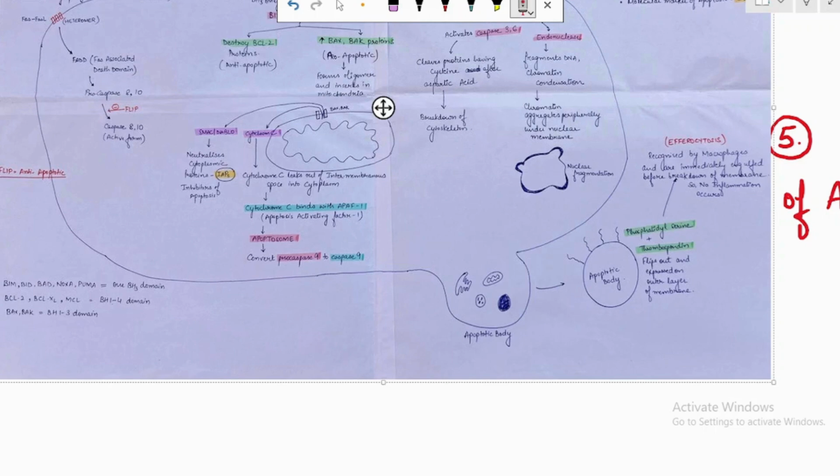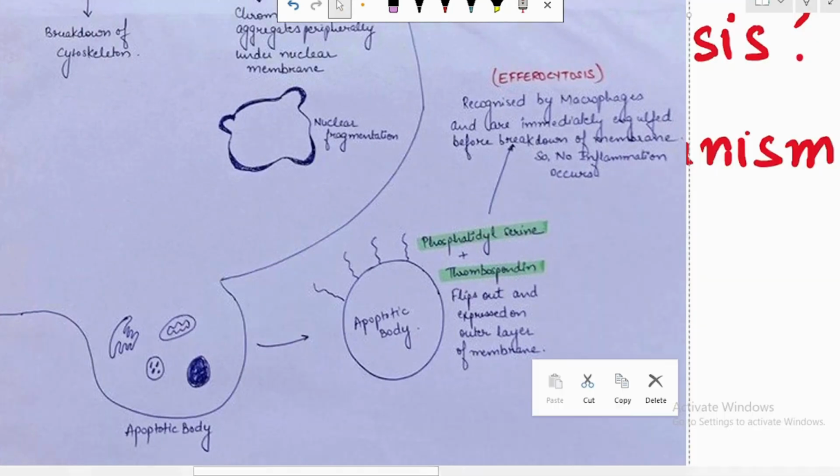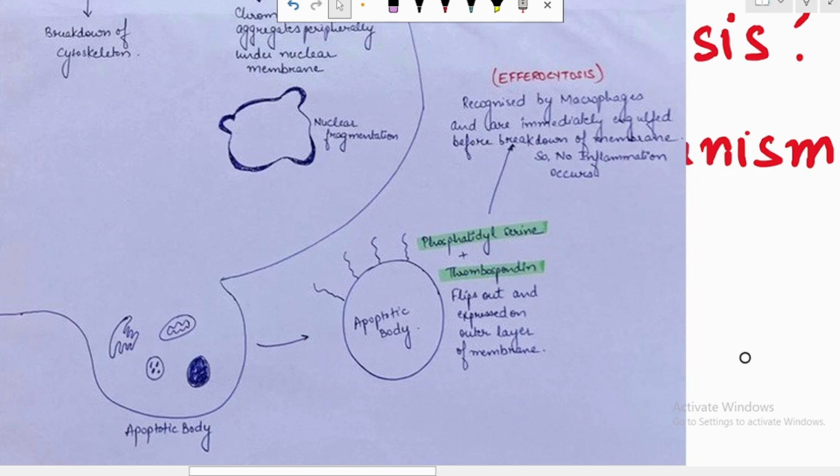These apoptotic bodies will send the eat me signal, and this eat me signal will be recognized by the macrophages, and that will lead to the engulfment of the apoptotic bodies before the breakdown of the membrane, and there will be no inflammation. Now, how the eat me signals are recognized, that I will let you know.